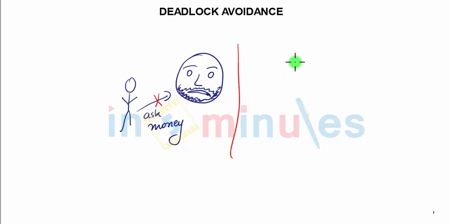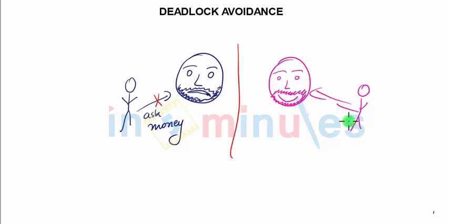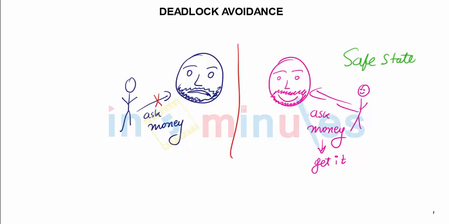Maybe the next day you were lucky. Dad was in a good mood. Under that scenario, obviously we would try our luck and ask for money, and hopefully we get it. So you become happy. The same scenario can be understood as two things: where you got money, that is called a safe state, and where you didn't, that is called unsafe.